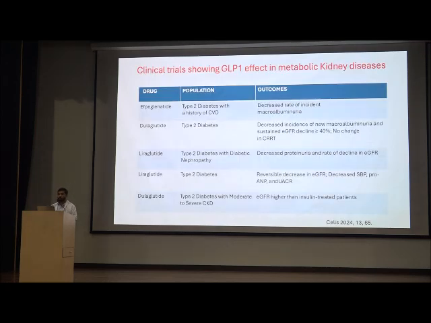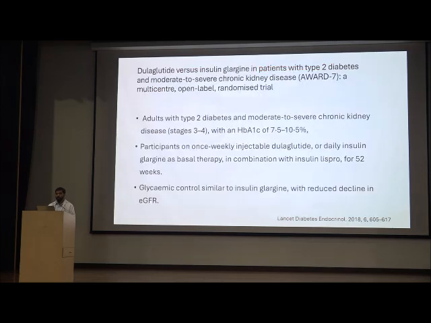So coming to metabolic kidney diseases, dulaglutide and liraglutide have all shown a decrease in the incidence of new macroalbuminuria, sustained decline in eGFR, rather it increases the GFR, I will show in the further studies, and decreases the proteinuria. And this study showed dulaglutide versus insulin. They compared in the AWARD 7 study the dulaglutide versus the insulin, and they showed that glycemic control was similar to insulin glargine with reduced decline in eGFR in the GLP analog as compared to the insulin.